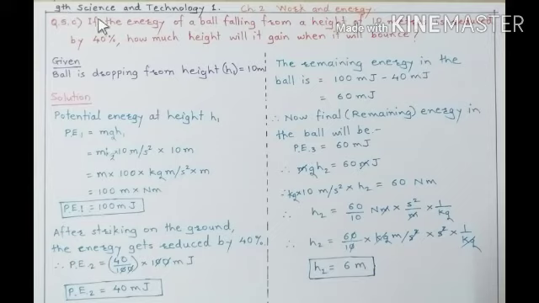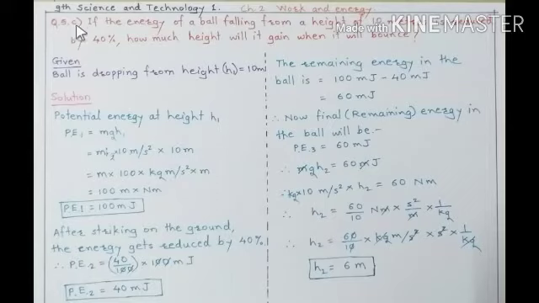Standard 9th Science and Technology Part 1, Chapter 2, Work and Energy. The next numerical example asked in the exercise is question number 5C. If the energy of a ball falling from a height of 10 meters is reduced by 40%, how much height will it gain when it bounces again?